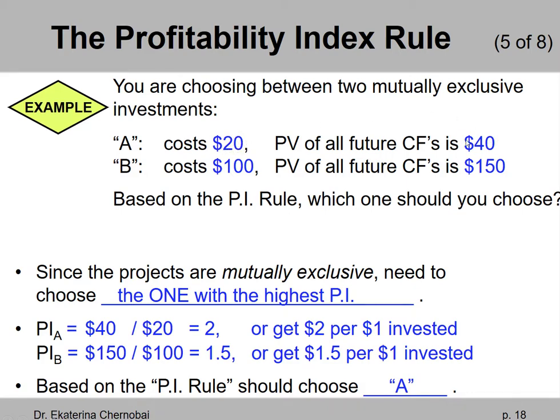Then if we multiply the future $40 also by 5, that will become $200. So now the net present value for project A is $200 minus $100, which equals $100. And that's more than the $50 NPV for project B.